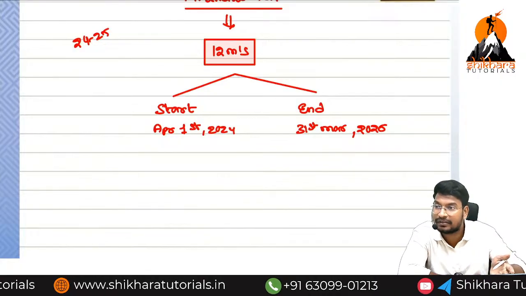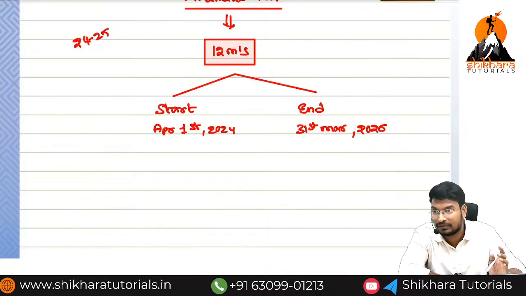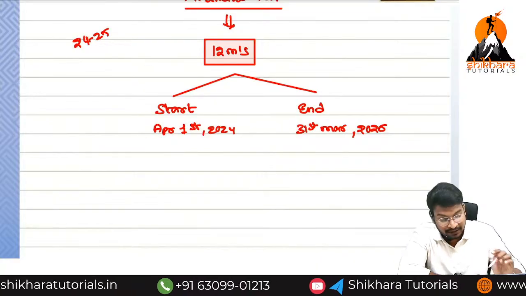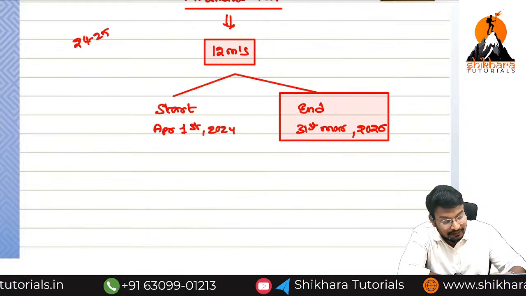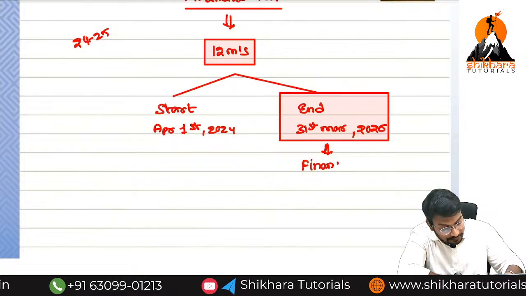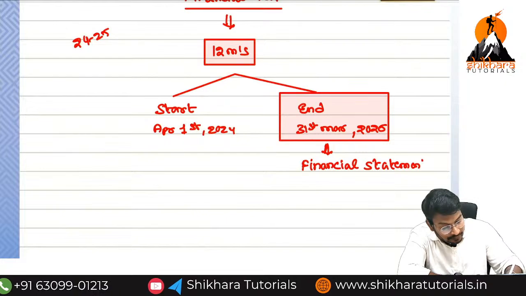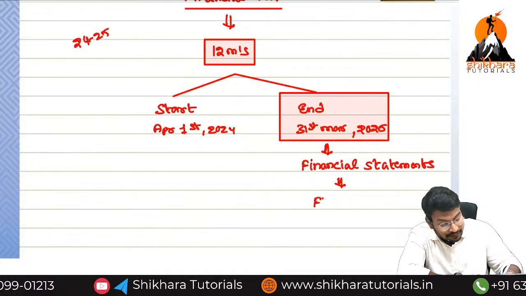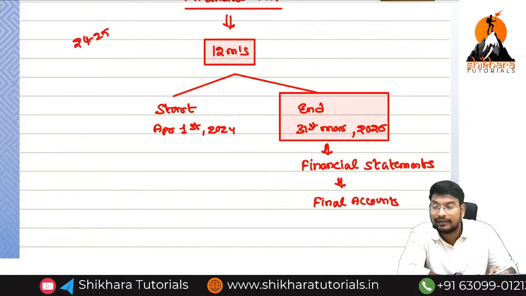The calendar year starts from 1st January and ends on 31st December. So it is the same year in the calendar year, but the financial year spans different years. At the end of every year, we need to prepare the financial statements, which as of now I am calling final accounts. On this date, we need to check.